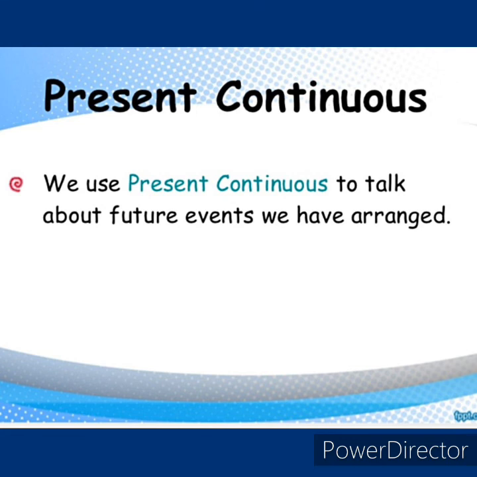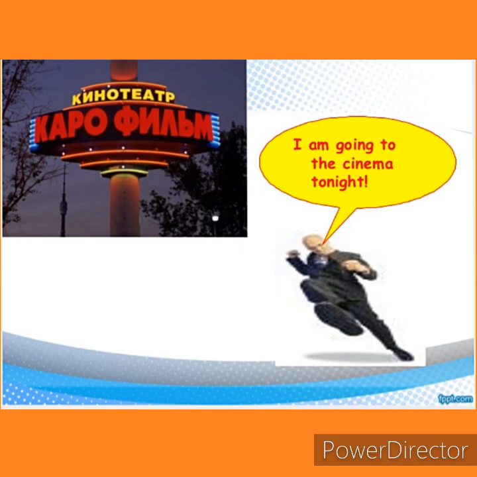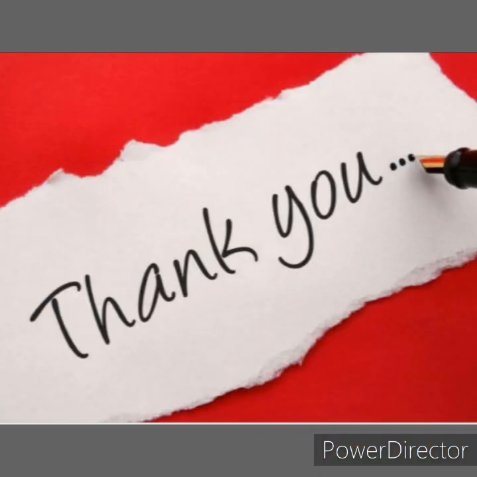Now, present continuous tense can be used for talking about the future when it is people's plans or arrangements for the future. For example, I am going to the cinema tonight. We are playing cricket next Sunday. So this was all about simple future tense.